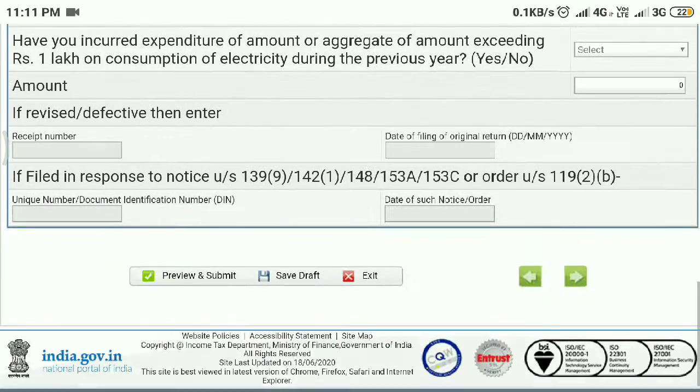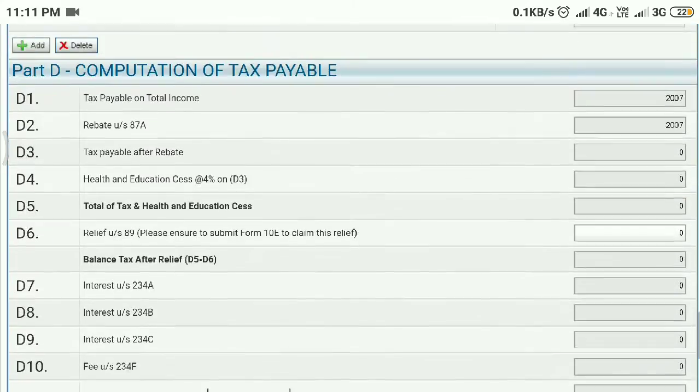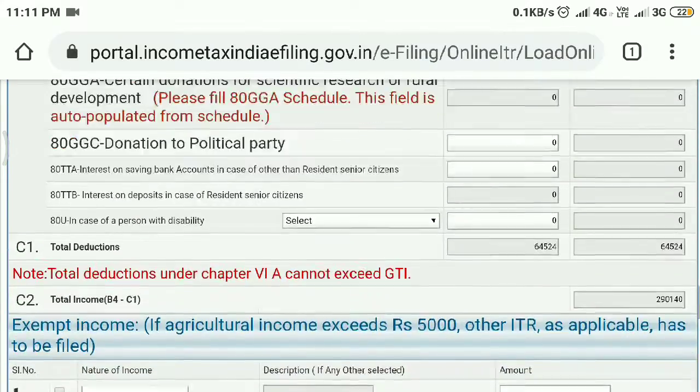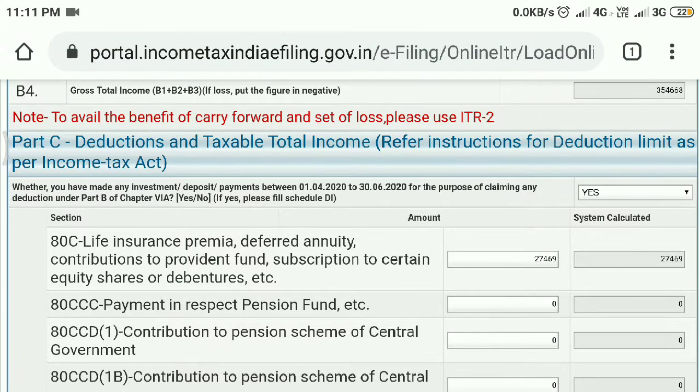And one more change in this assessment year is here. Whether you have made any investment or deposit payments between 1/4/2020 to 30/6/2020 for the purpose of claiming any deduction under Part B of Chapter 6A.